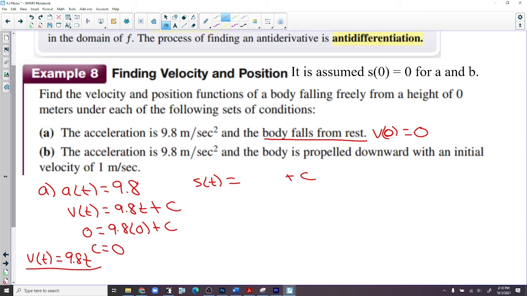Yep, what's 9.8 divided by 2? 4.9t squared, right? Because if we took the derivative of that, we'd multiply times 2, we'd get 9.8, and then we would reduce the power by 1. And it's assumed that s of 0 equals 0. We're starting at 0. So c is equal to 0 for position. So there's the position function.